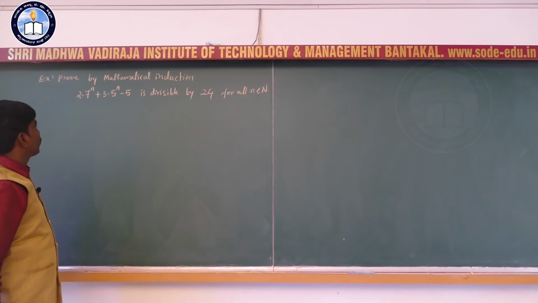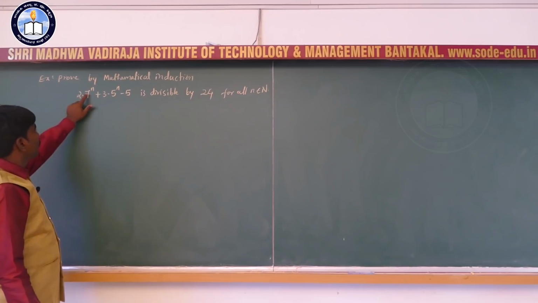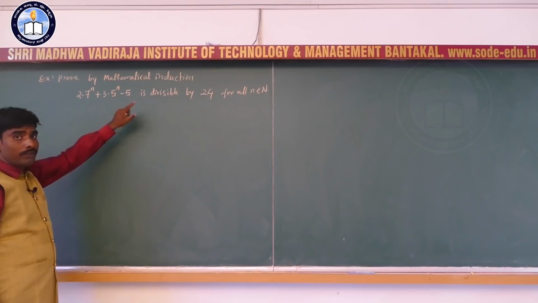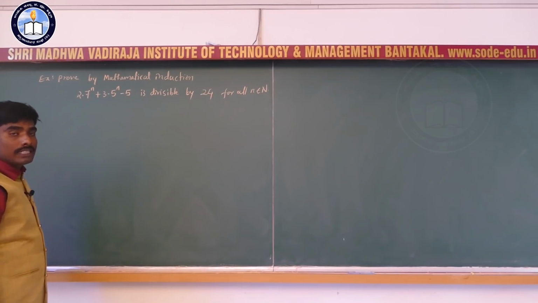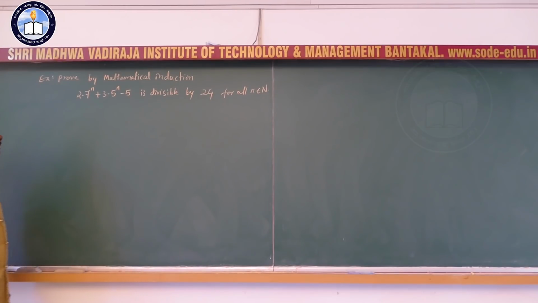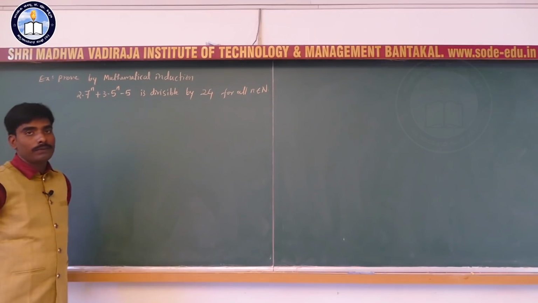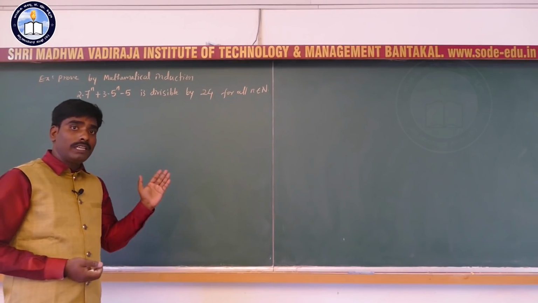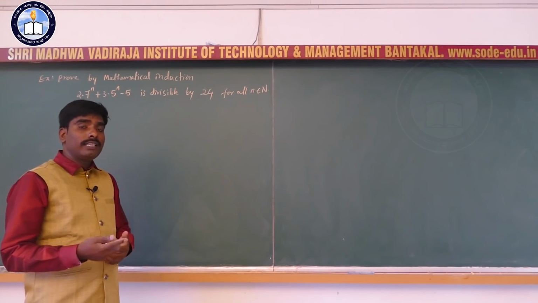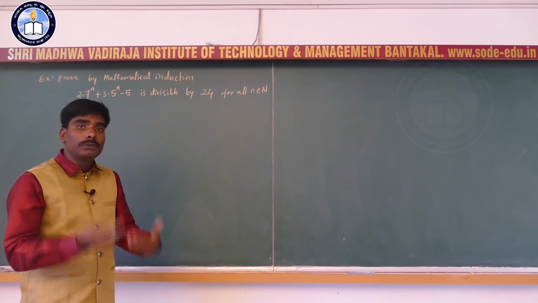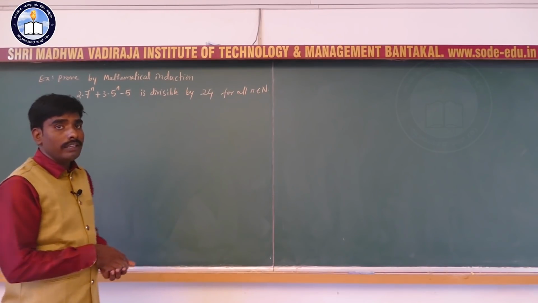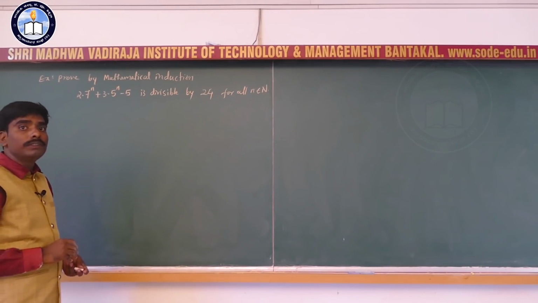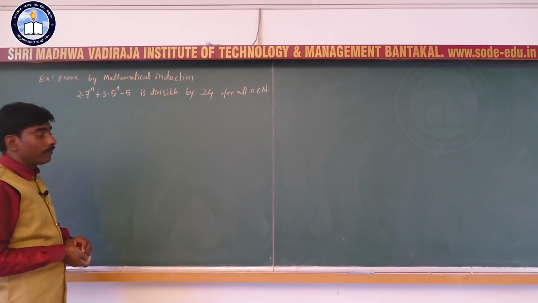Prove by mathematical induction that 2 into 7 raised to n plus 3 into 5 raised to n minus 5 is divisible by 24 for all n, a natural number. Okay. So, we use the definition of divisibility. If the number b is divisible by a, then there exists an integer q such that b equals a into q. You remember this is the definition of divisibility. Here we use that one.